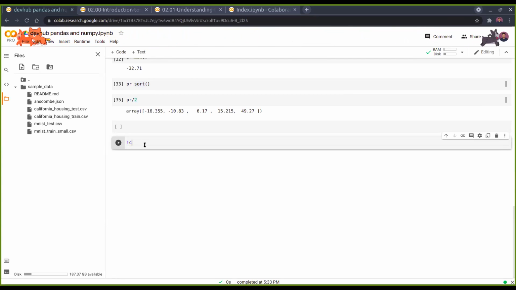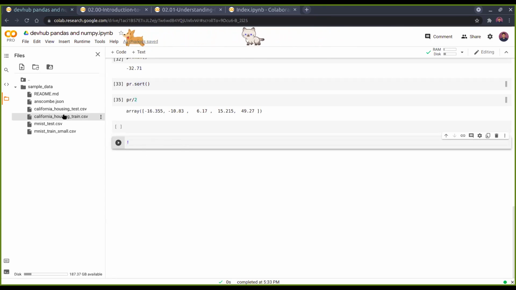For example, when you are installing any package, like pip install and then the package name, just after the exclamation mark you write whatever command you usually write in the terminal. So, exclamation mark and then pip install, and if you want to install pandas you can just go for it. It's already installed in Colab, so we don't have to install it separately.